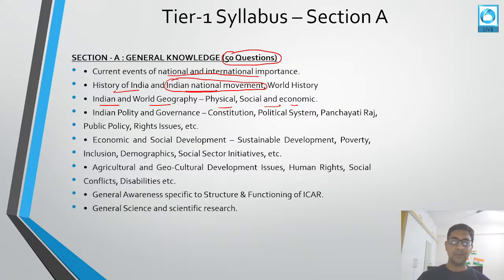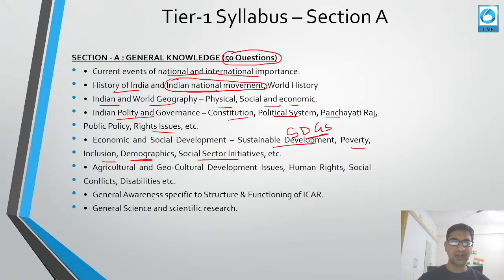Then Indian polity and governance, constitution, political system, panchayati raj, public policies and rights issues. Then economic and social development, sustainable development. You should know the SDGs, all the goals you should know. In total 17 goals and 169 sub goals are there. So you should know all these goals. Then poverty related data, inclusion, demography, that means census data, everything you should know. Then social sector initiatives. So here all the schemes and all those things come, right? Then agriculture and geo-cultural development issues, human rights, social conflicts, disabilities, and all these things are there.